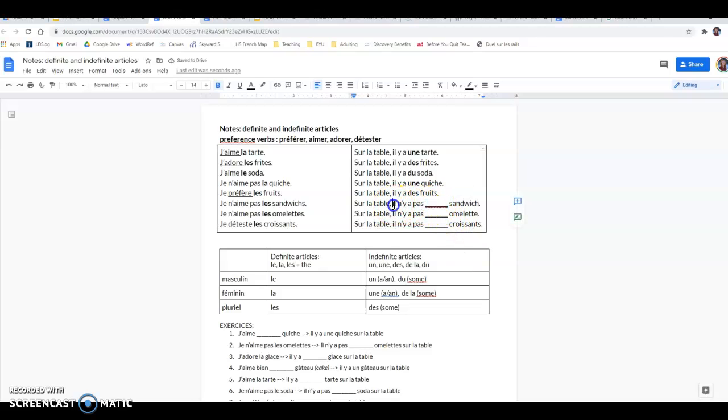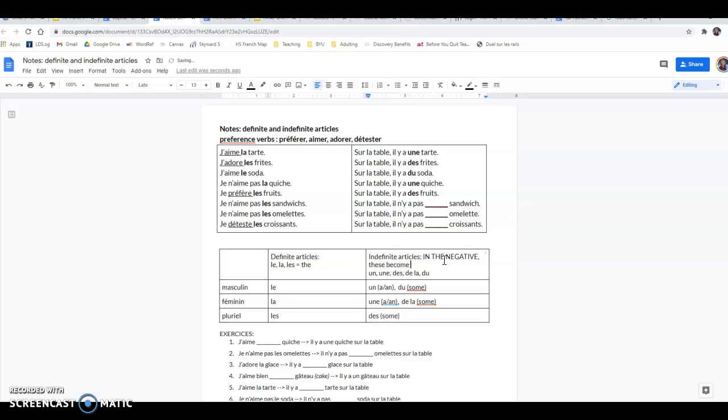Here we have negative. These are tricky because anytime in the negative, these become de. So, sur la table, il n'y a pas de sandwich. Il n'y a pas d'omelette.